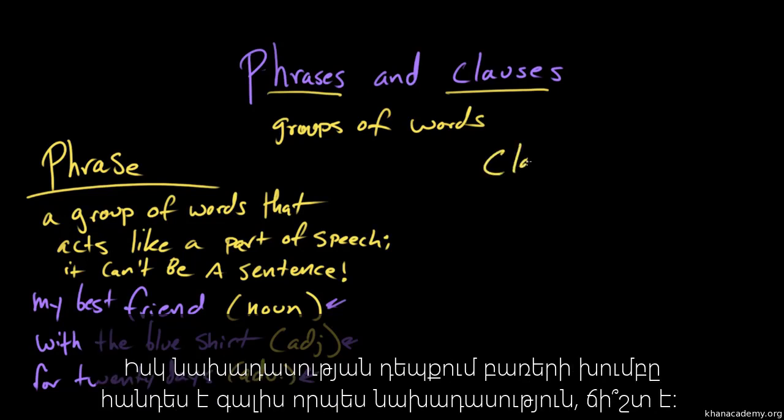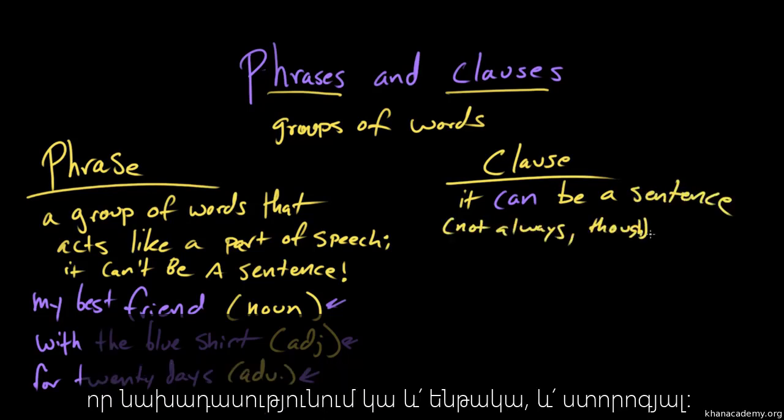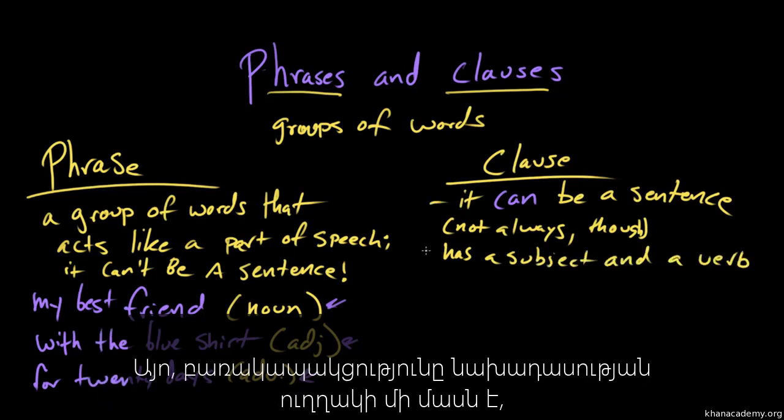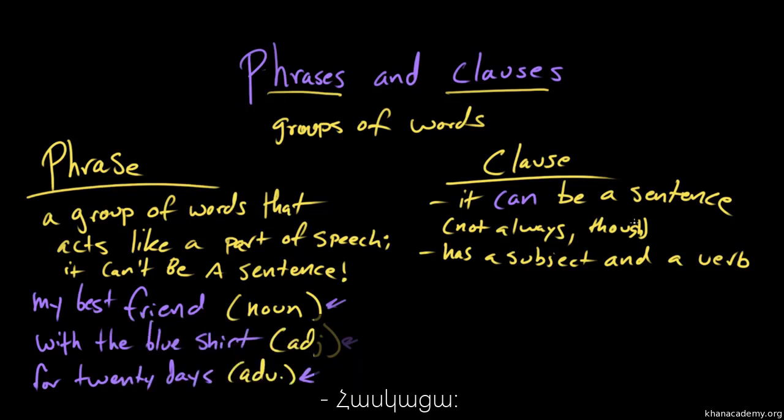Meanwhile, a clause is a group of words that can be a sentence? It's not always a sentence, but the big difference between phrases and clauses is that clauses do have both a subject and a verb. So it can't be a phrase because a phrase is just one part of speech, but a clause always has a noun or pronoun component and a verb component. That's right.